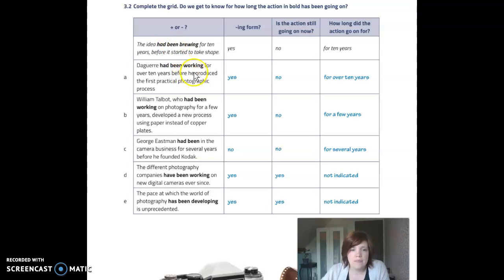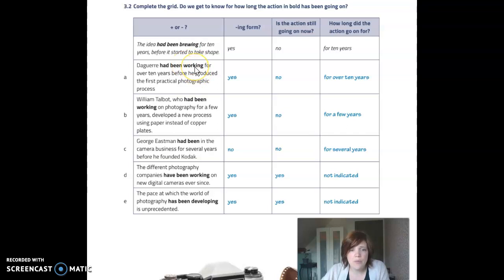Daguerre had been working for over 10 years before he produced the first practical photographic process. -ing form, action is no longer going on, for over 10 years. Once again, we have two actions in the past. He produced and he had been working.